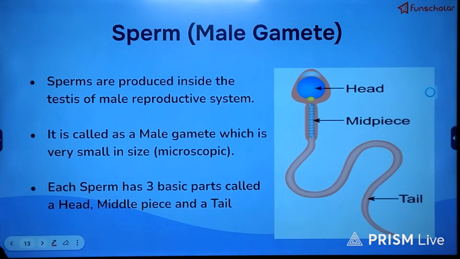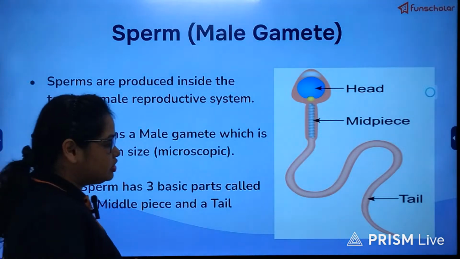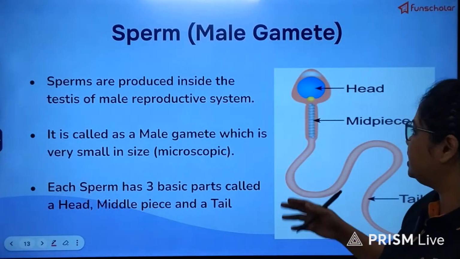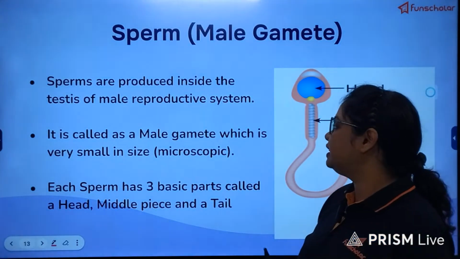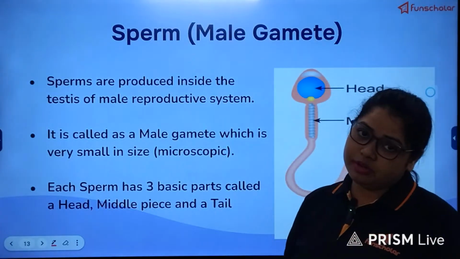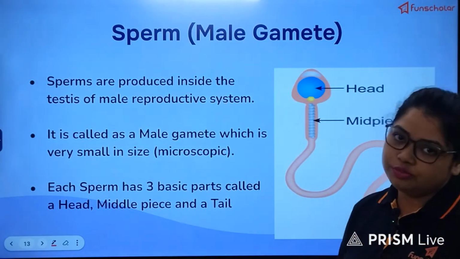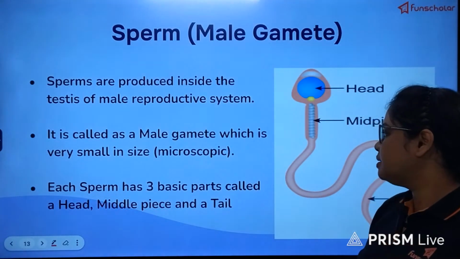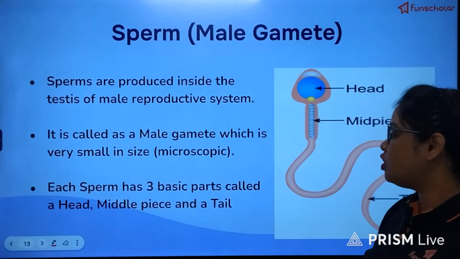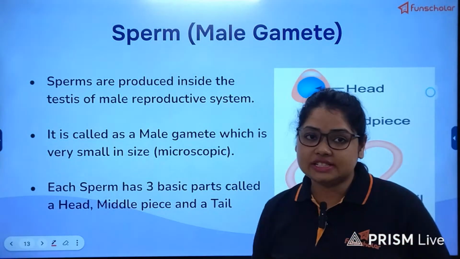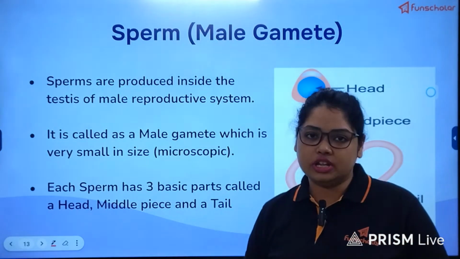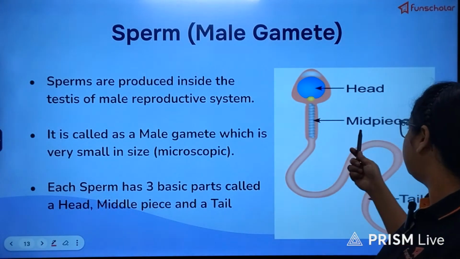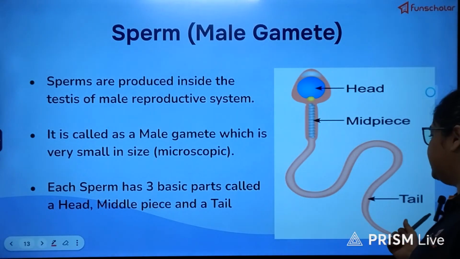Now, talking of the structure of the sperm, I already mentioned earlier that we will deal with the structure of the sperm subsequently, and here it is. Sperms are produced inside the testes, particularly in the seminiferous tubules of the male reproductive system. It is the male gamete, which is quite small. Actually, it is the smallest cell in the human body, and each sperm has three basic parts called the head, the middle piece and the tail.